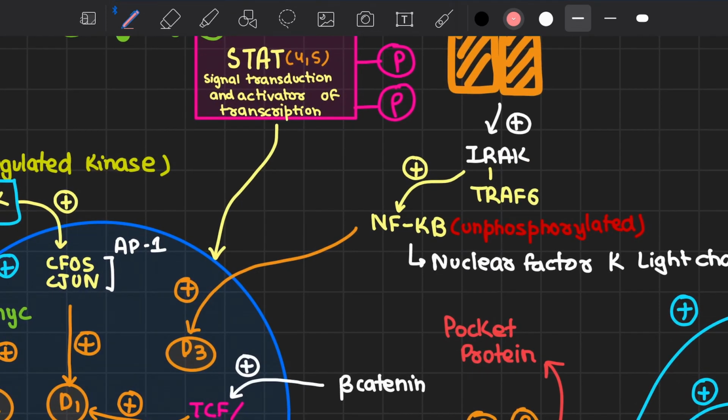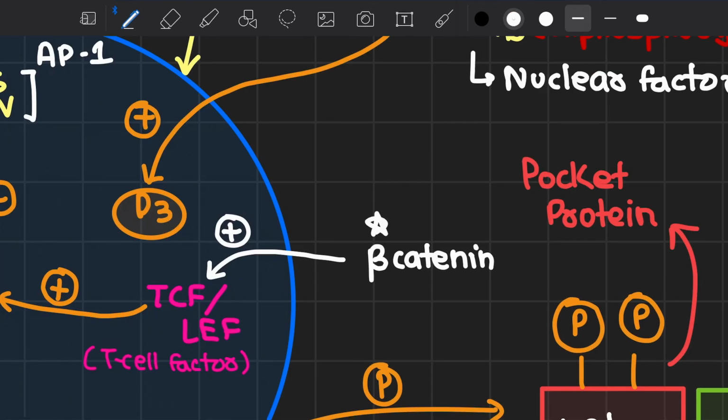Right here we have beta-catenin, which is usually associated with cadherin, that is E-cadherin. It dissociates from the E-cadherin and, without any inhibitors of the destruction complex, it is ubiquitinated and ultimately degraded in the proteasome.